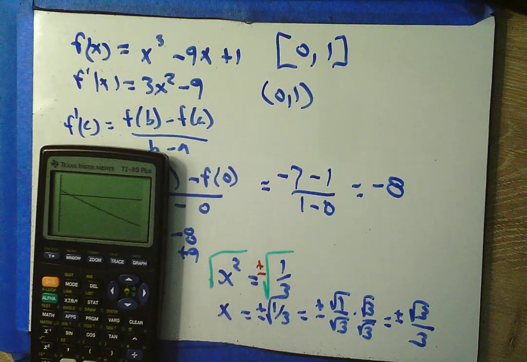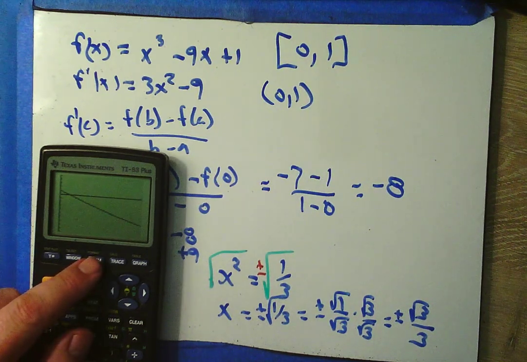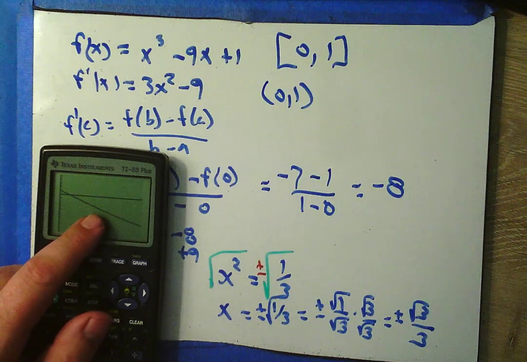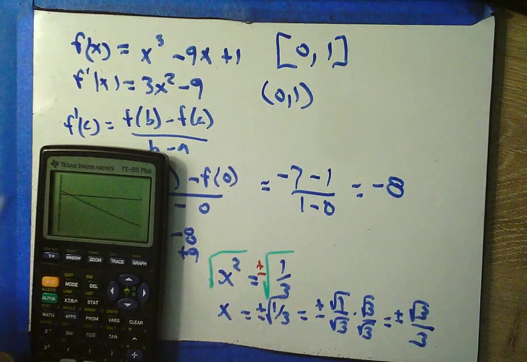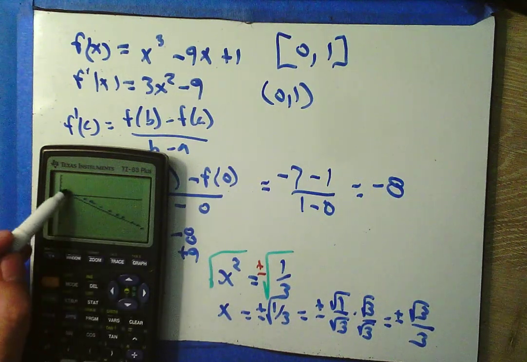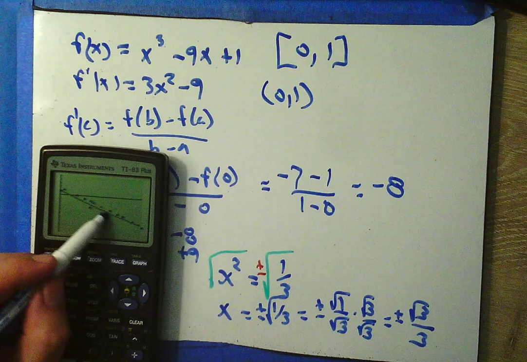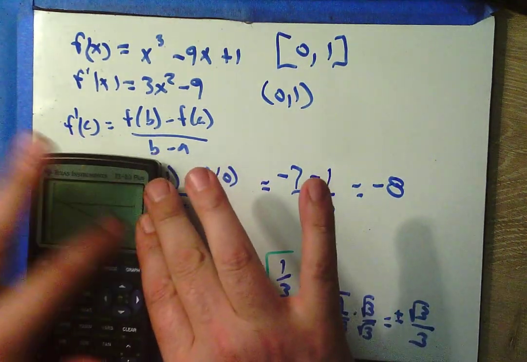What do you mean, Mr. Kuchla? There's two places where the slope of the secant and the slope of the tangent are the same. Really? Well, so it seems, but wait a second, Mr. Kuchla. I only see one place where the slope of the secant line from here to here is the same as the slope of the tangent of the curve. You said there were two.